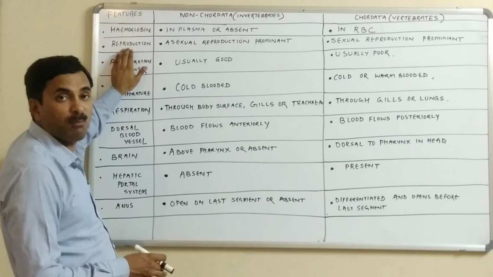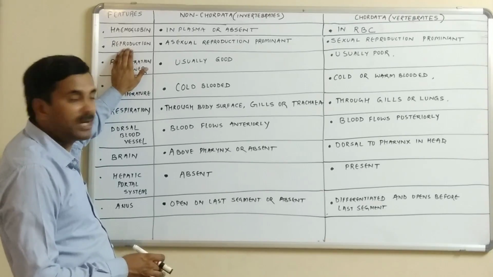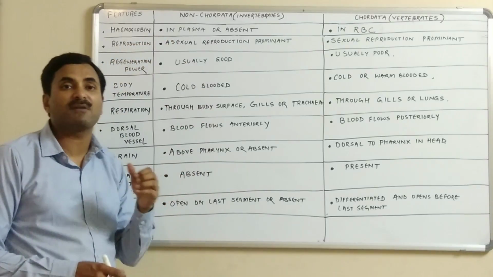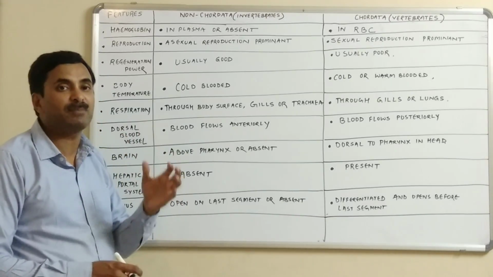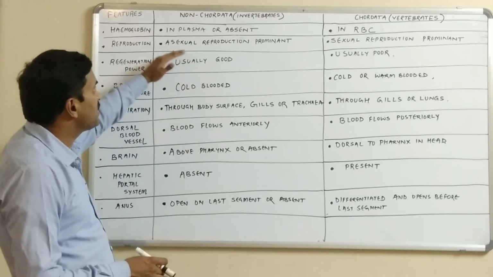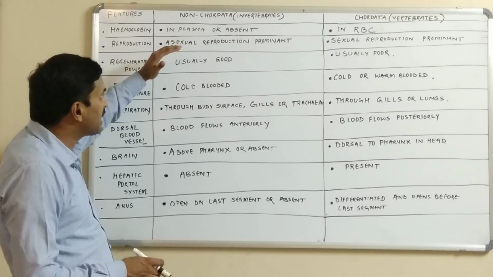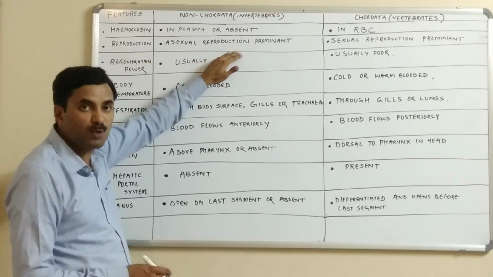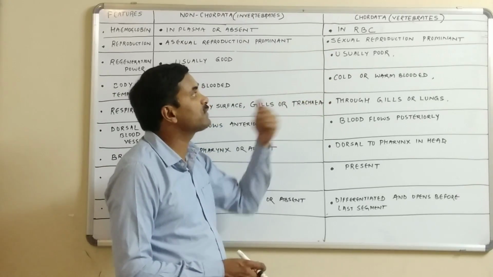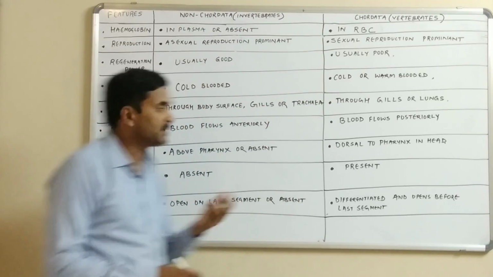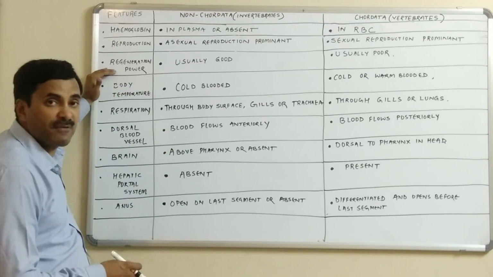The next point is the mode of the reproduction. As we know that the non-chordates are generally simple forms and they are not having so much developed type of sexual reproduction. The mode of the asexual reproduction is more prominent, and in the case of the chordates, the mode of the sexual reproduction is prominent.